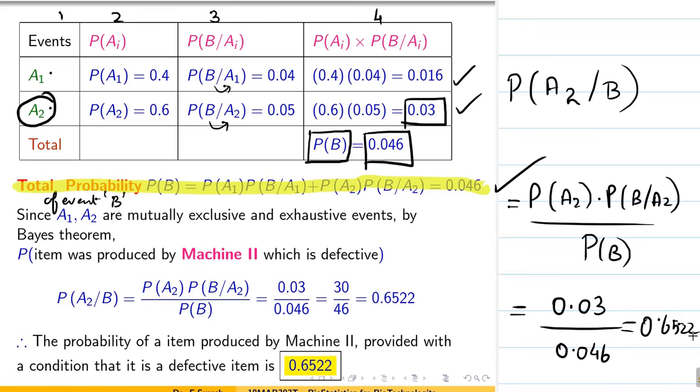That's it, student. Identify for which event they are asking the probability, and go to the fourth column, take the event to the numerator and total to the denominator, which will give you the answer using Bayes theorem. This formula is using Bayes theorem. Now even if you forgot the formula, go to the table. P of Ai, probability of B bar Ai, event is A2. So P of A2, P of B bar A2 in the numerator and total probability of the event B in the denominator. That's it, student. So in a very simple way you can solve the problems.